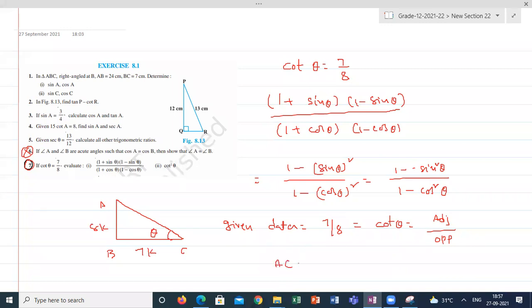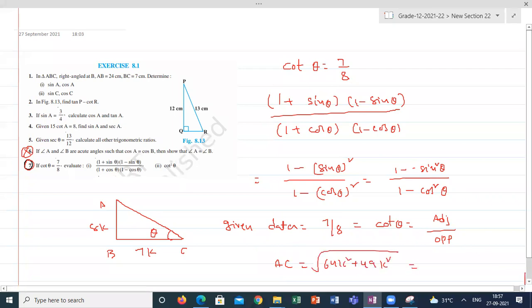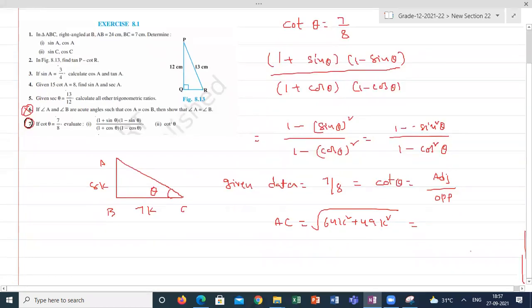Then AC is equal to how much from the triangle? 64k square plus 49k square. What is the answer, students? Root 113k. This is root of 113 into k.